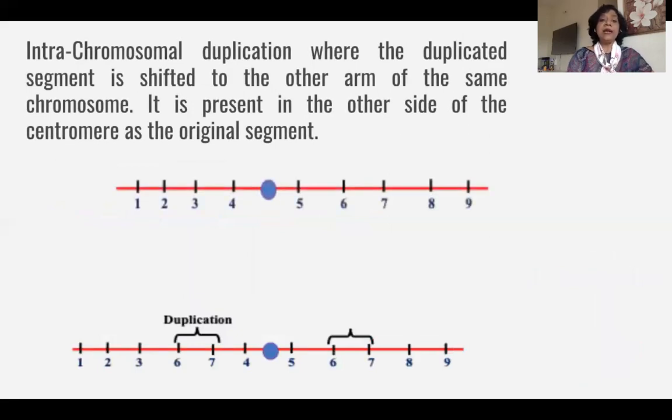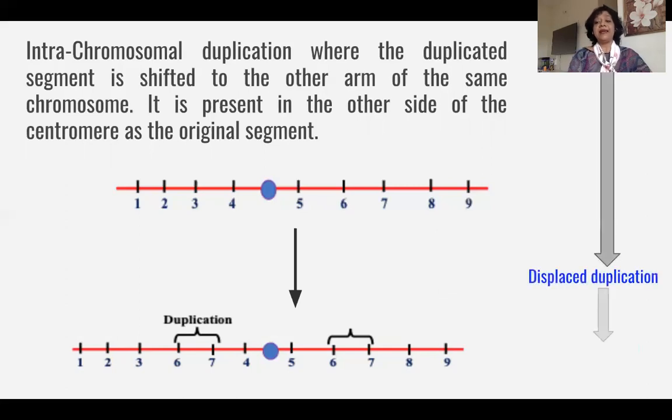So what is the next part? The next part is intrachromosomal duplication. Correct? It is an intrachromosomal duplication, but the duplicated segment is not present in the same arm. It is present in the other arm. Followed? It is present on the other arm of the same chromosome. So that makes it intrachromosomal, but it makes it heterobranchial.